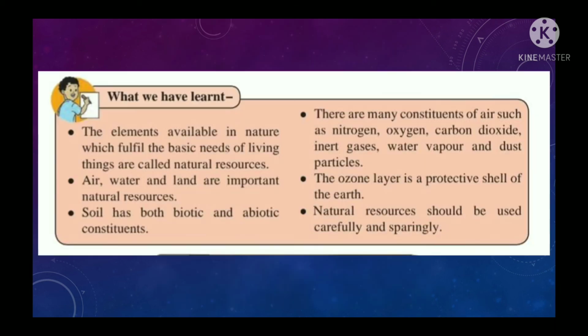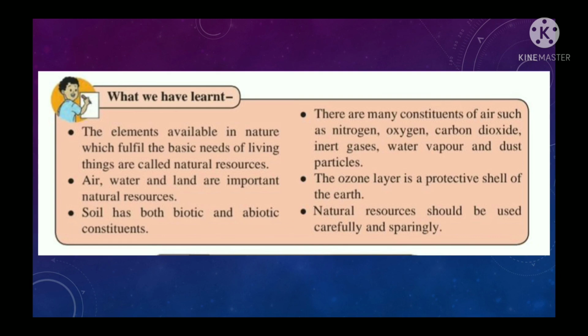So, let's check what we have learned. The elements available in nature which fulfill the basic needs of living things are called natural resources. Air, water and land are important natural resources.